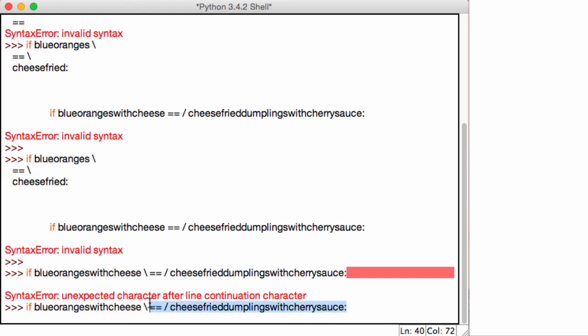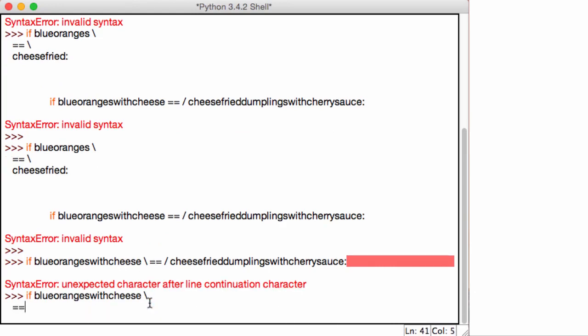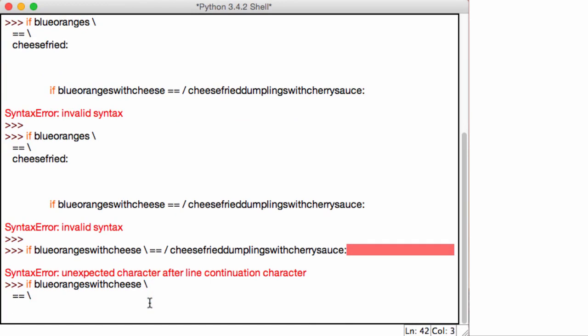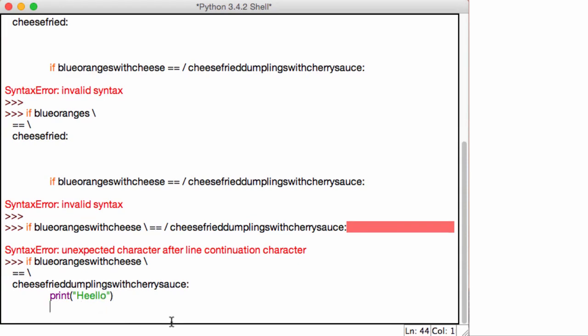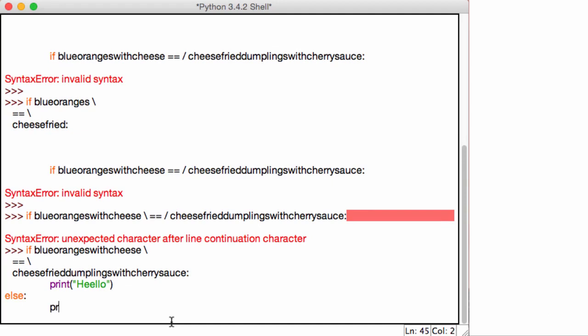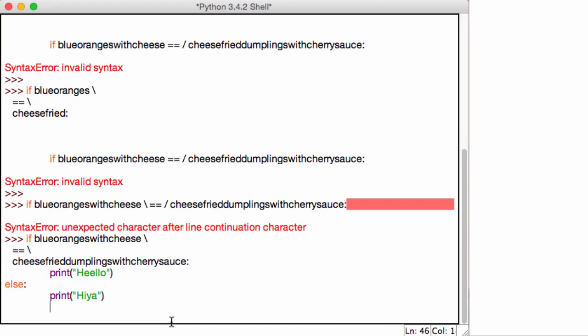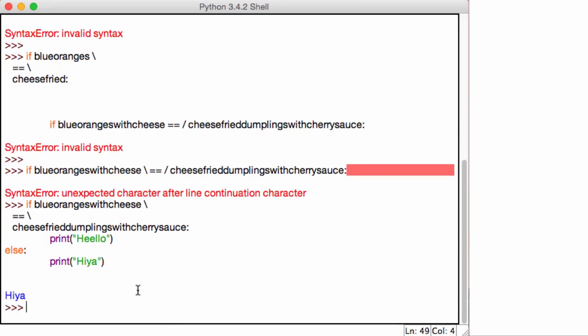I delete all of this, use the backslash, use the double equal signs, use the backslash, and then say cheese fried dumpling with cherry sauce, Command C, Command V. Now I can just say print hello, else print hiya. All I wanted to show you here is how you can use multi-line statements in Python to your advantage.